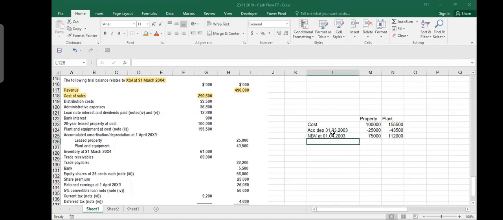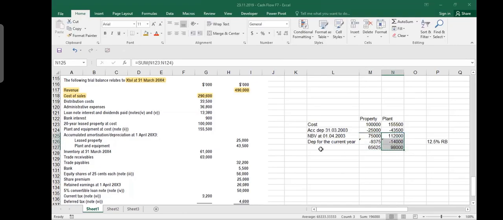If you pay attention, I just changed one day. This is the last day of the previous year, this is the first day of this current year. And then I will say depreciation for the current year. And how much is that? They told you that you have to do it at reducing balance 12.5%. So this is my balance. I'll take this one multiplied by 12.5% into -1. And then I say this much multiplied by 12.5% into -1. And I make it like this.